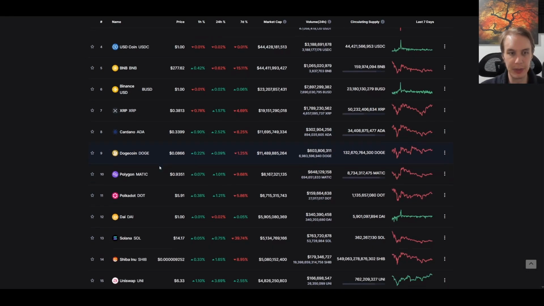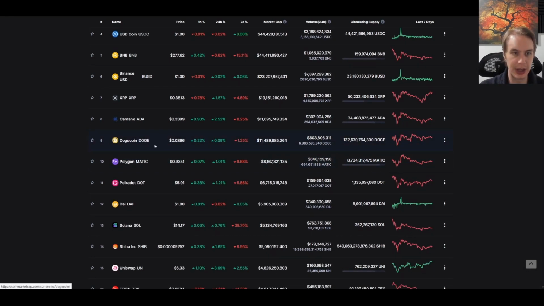I mentioned with meme coins, you see Doge sitting all the way up here at 9. Again, I think community is a large driver here. I mean, maybe adoption, if you consider just the number of people who hold it as being a factor. But the thing with something like Dogecoin or also Shiba Inu, which is down here at 14, there's just a lot of people who believe in it. They believe at some point it's going to go crazy and they're going to make a lot of money. So they're happy to just throw a bit of money in over time.